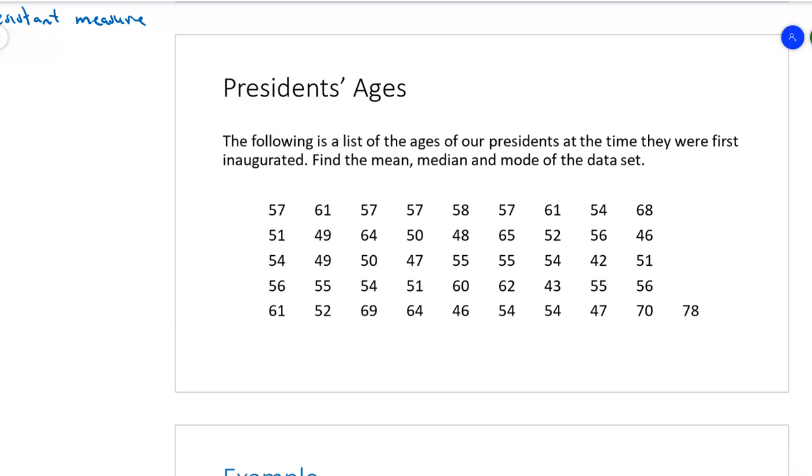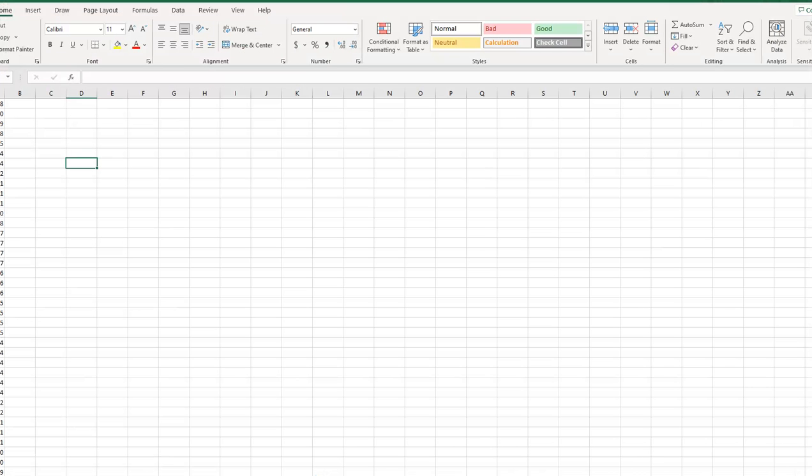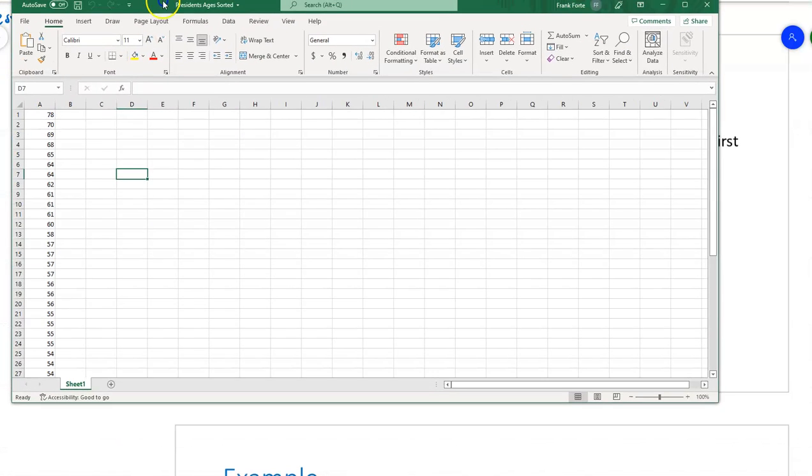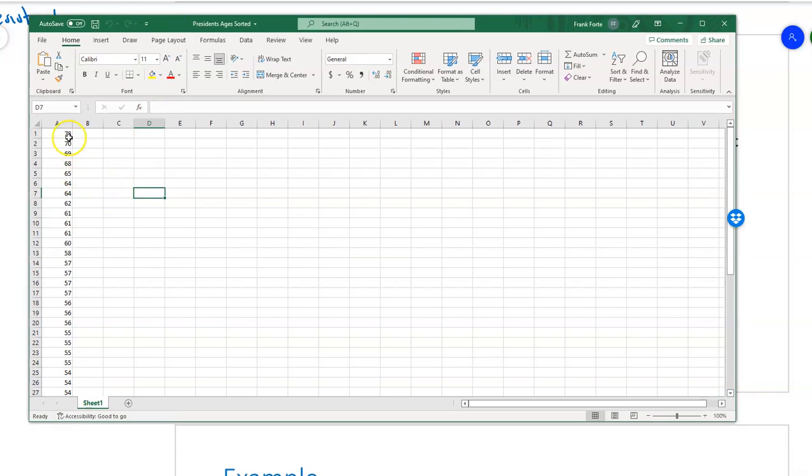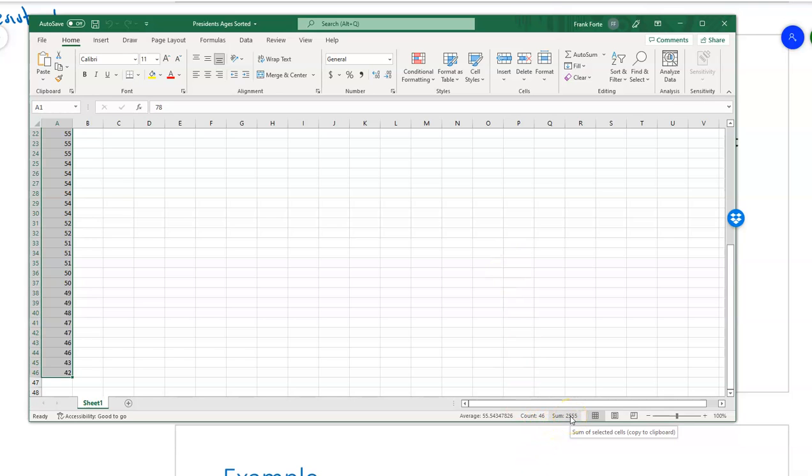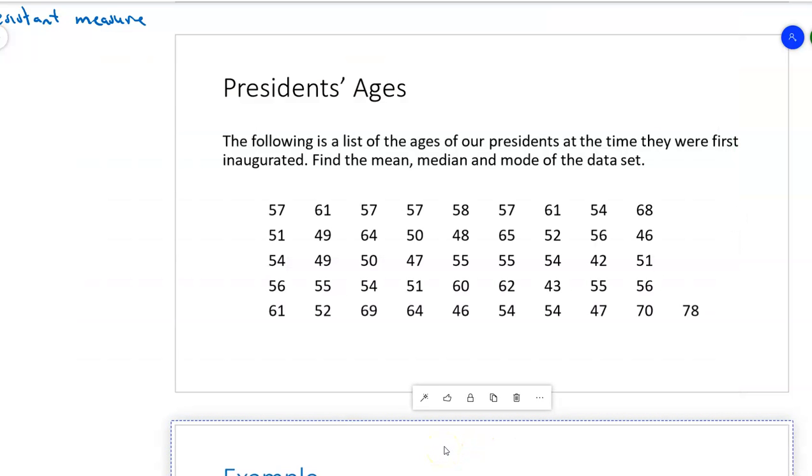So here it is on the PowerPoint, but I also have that Excel sheet with all of them sorted. So if I can bring that into view here, there it is. It starts with the highest, 78, goes down to a 42-year-old, 46 presidents, so they're all listed. If I want to find mean, median, and mode, to find the mean, we're going to add them all up. So I'm going to add them all up here, and it gives me a lot of stuff down the bottom. It tells me that the sum is 2,555, and then it actually calculates the average for me. The mean age at inauguration was 55.5 years old.